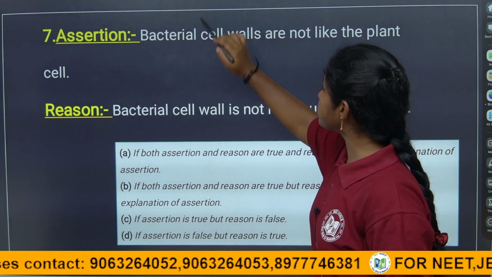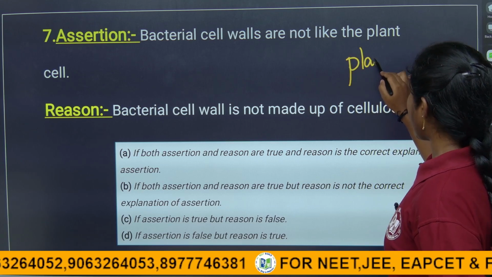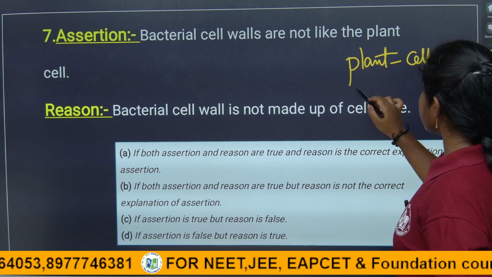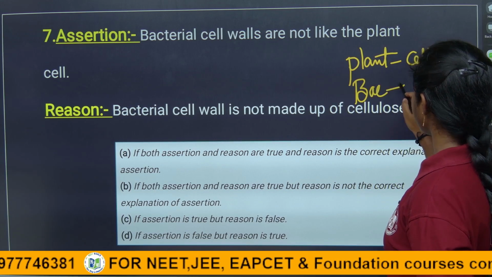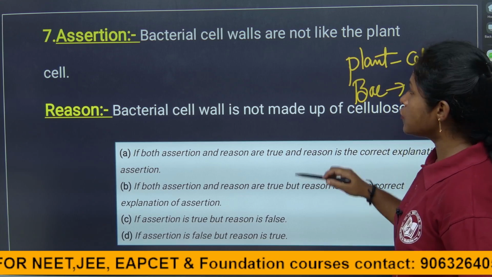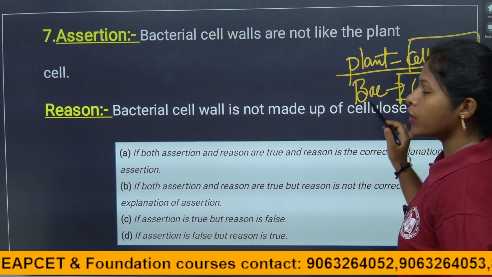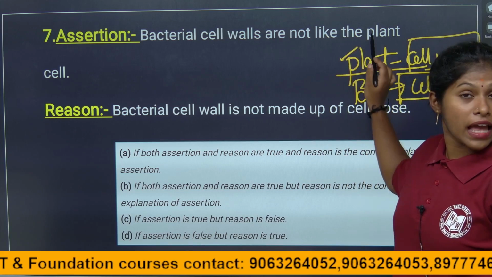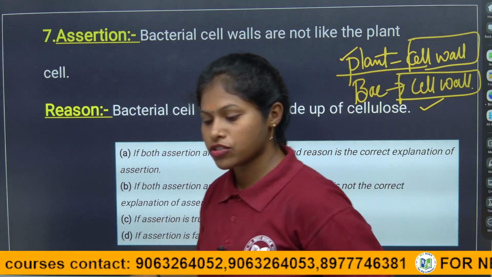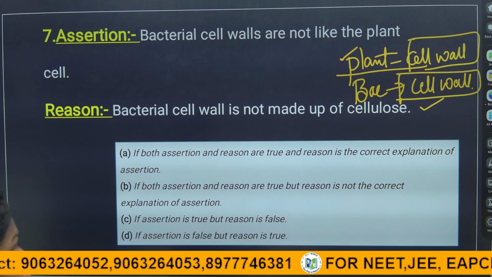So here, the plant cell wall: does the plant have a cell wall? Of course, the plant has a cell wall. Does bacteria have a cell wall? Does bacteria also have a cell wall? And children, are the plant cell wall and the bacterial cell wall the same? No, one is made up of cellulose and the other is not. The bacterial cell wall is not made up of cellulose, children. Only the plant cell wall is made up of cellulose, right?